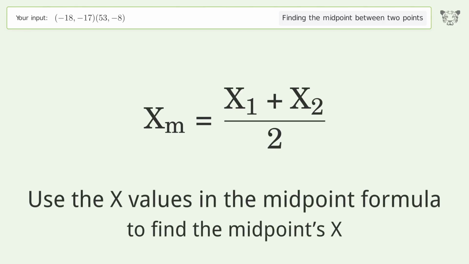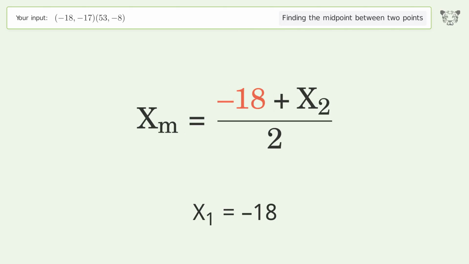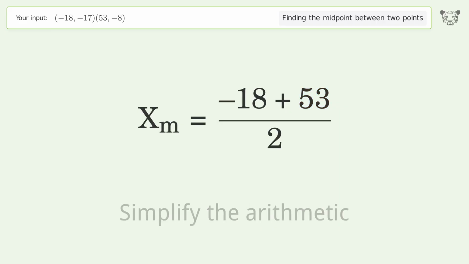Use the x values in the midpoint formula to find the midpoints x. x1 equals negative 18. x2 equals 53. Simplify the arithmetic.